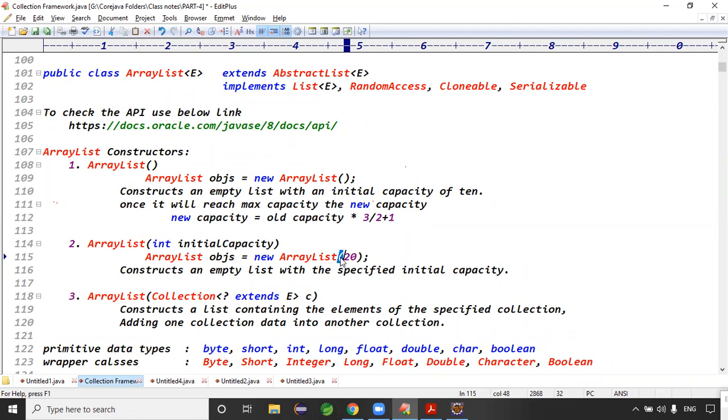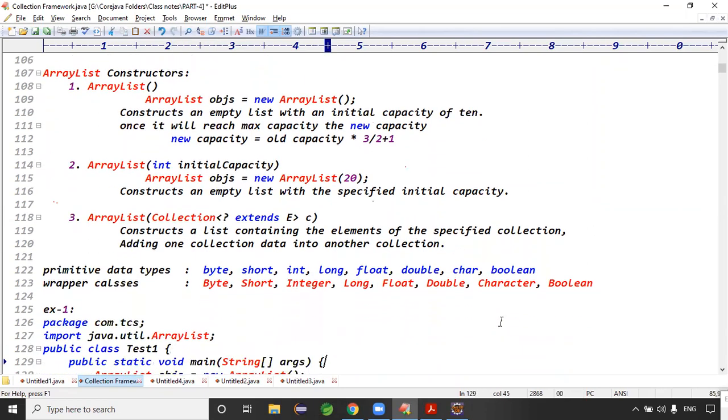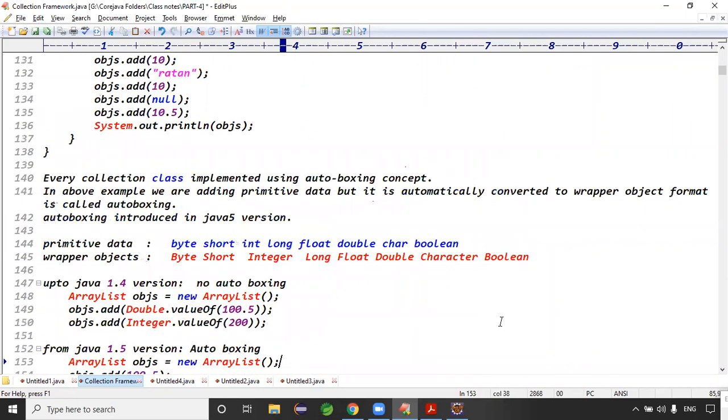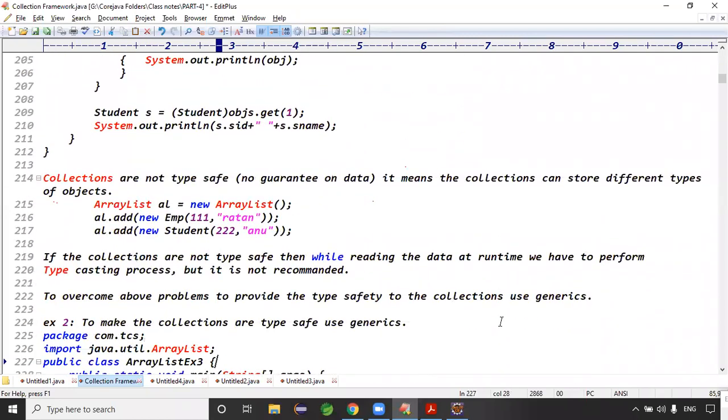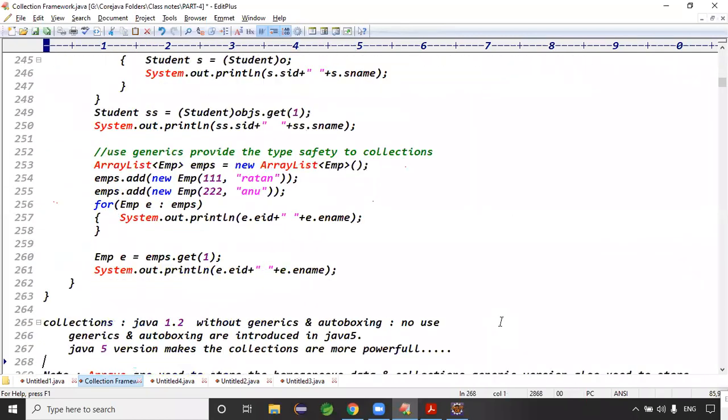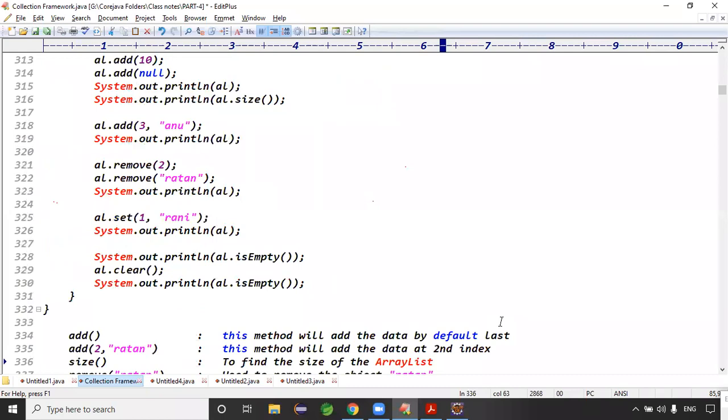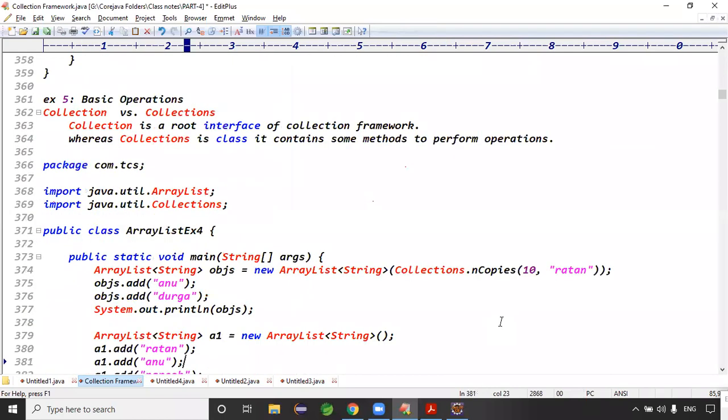Exactly. The third one is what? Adding one collection data into another collection. Construct a list containing the elements of the specified collection. Adding one collection data into what? Another collection, right? Yes, total 3 constructors that we have: the default constructor, the initial capacity constructor, and adding one collection data into another collection.